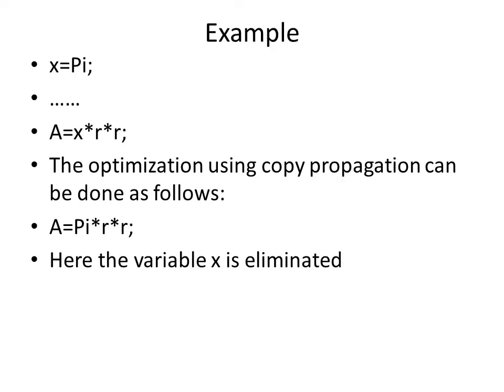Example for copy propagation: X = pi, and there are some statements, then A = X * R * R. So pi is assigned to X and that X is used. Instead of assigning the value directly, pi can be used directly. So here the optimization using copy propagation can be done as follows: A = pi * R * R. Here the variable X is eliminated.